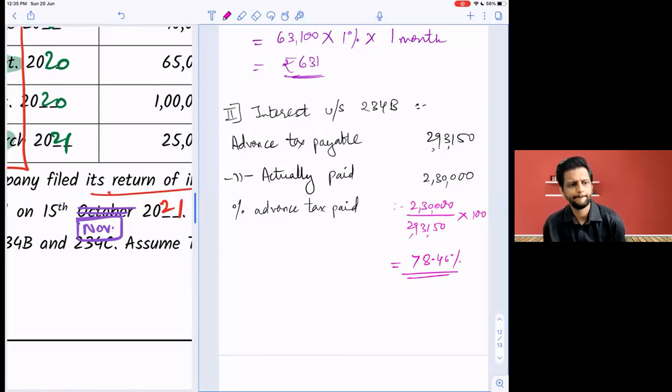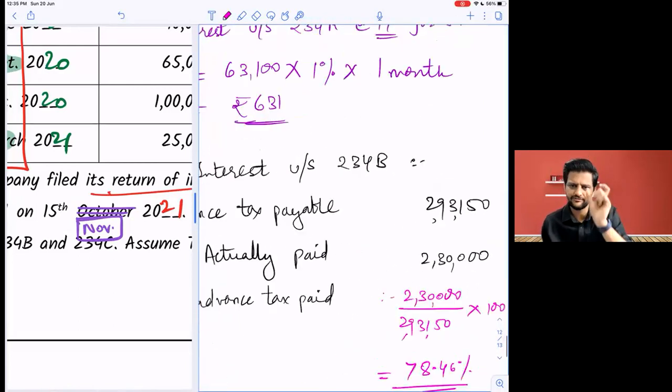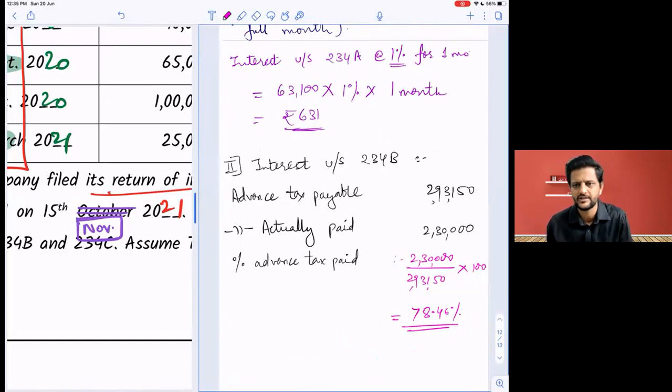All of you got it or no? You can do it the reverse way also. 2,93,150 into 90%. See that figure and check the figure actually paid, if it is less or more.